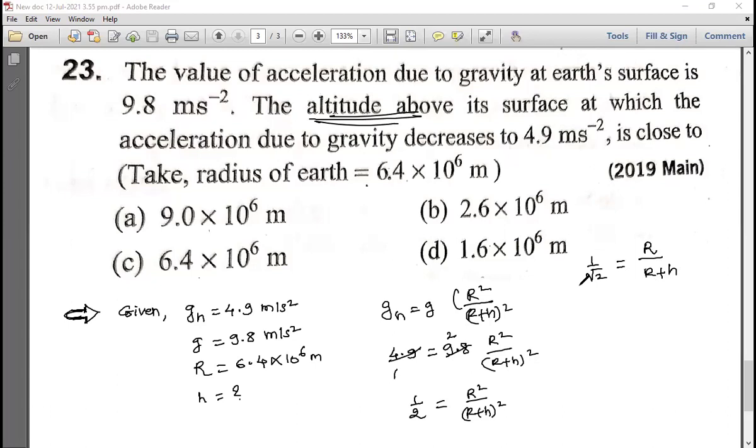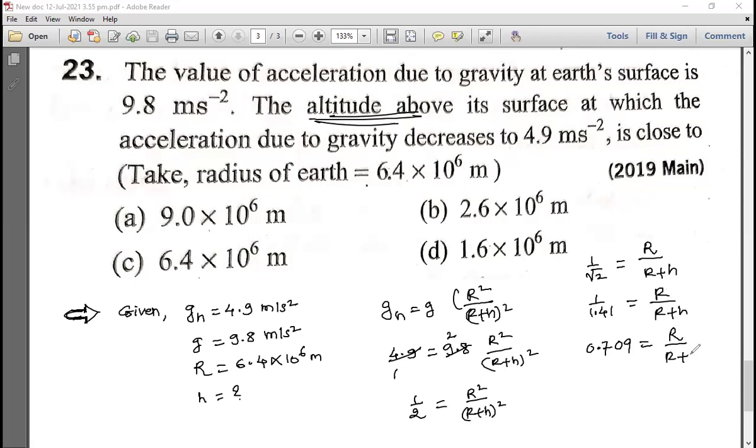Can you do it from here now? Root 2 value take 1.41. So 1 divided by 1.41 is equal to R divided by R plus H. How much does 1 divided by 1.41 come to? 0.709 you can take.